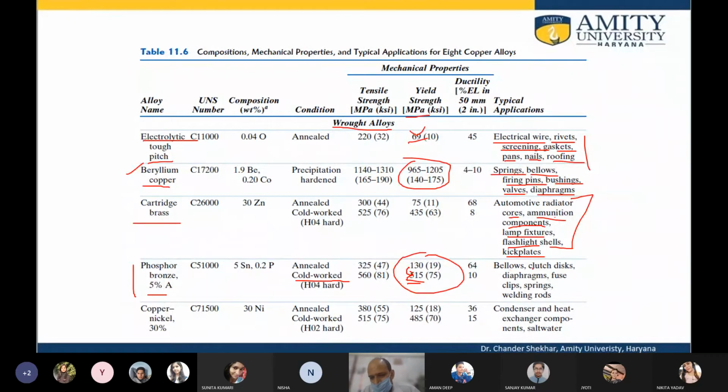So such alloys are used in bellows, clutch discs, diaphragms, fuse clips, springs, welding rods, etc. And then if the copper is alloyed with 30% nickel, this is again annealed and cold worked. In the case of this 30% nickel, the yield strength is a bit lower than the phosphor bronze, and this is used in heat exchanger components, salt water applications.